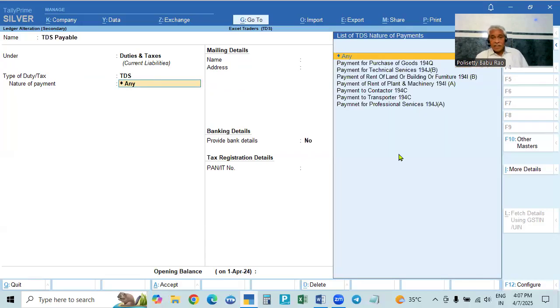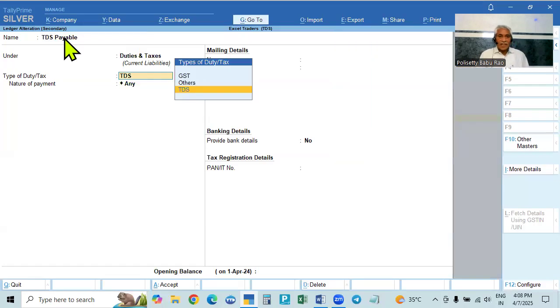If you select different natures separately, with the section, then you have to create tax payable, TDS payable, that is deducted and payable to the government under that section. So many ledgers you have to open for this. So open a single ledger, and here you select Any for all.